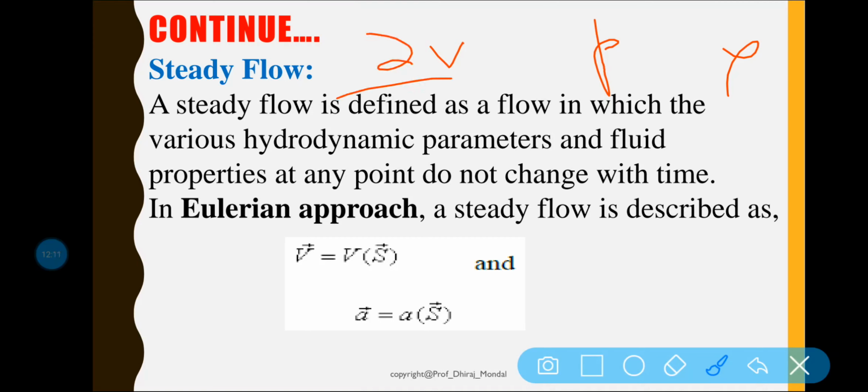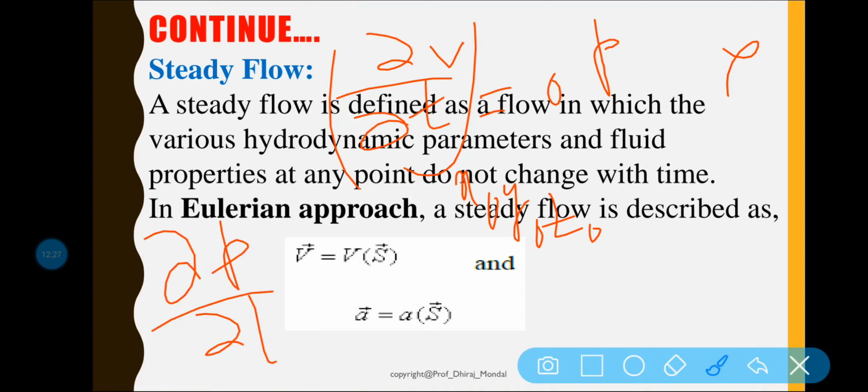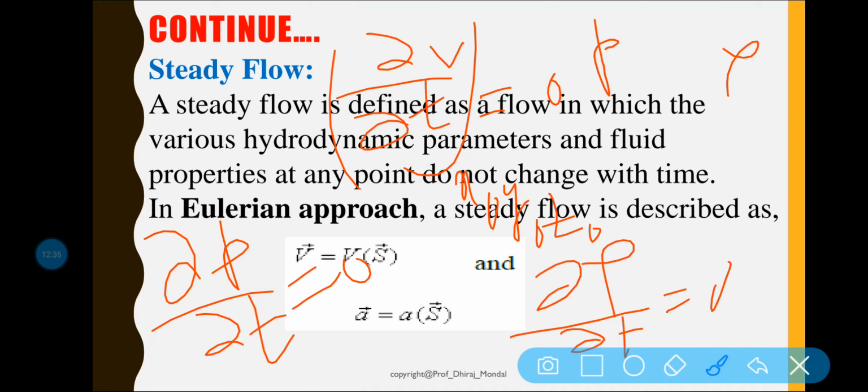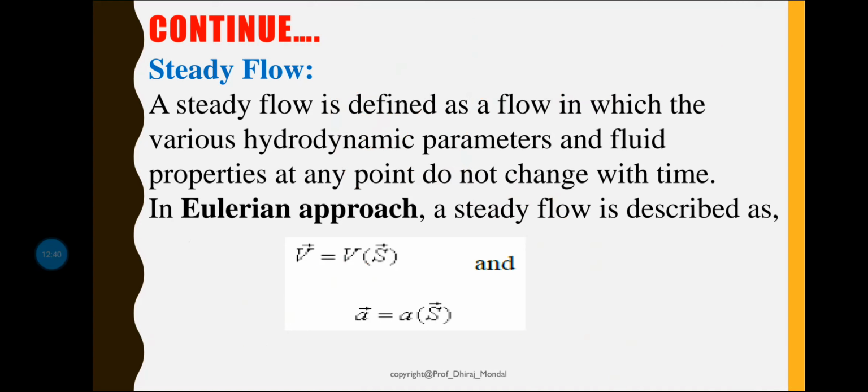That means del V by del T at x equal to 0, y equal to 0, z equal to 0 is equal to 0. That means it is not going to change with time. Similarly, del P by del T is equal to 0, del rho by del T is equal to 0. So it is your steady flow.